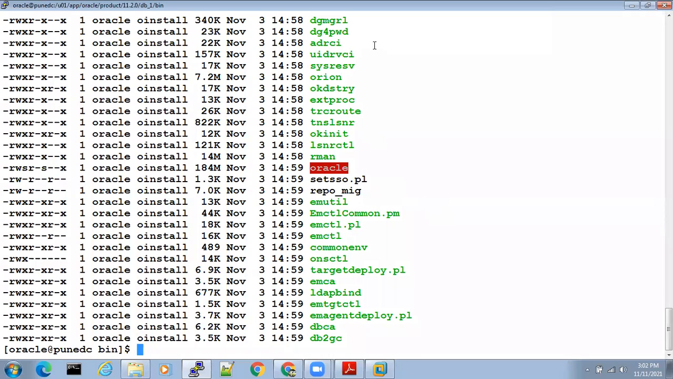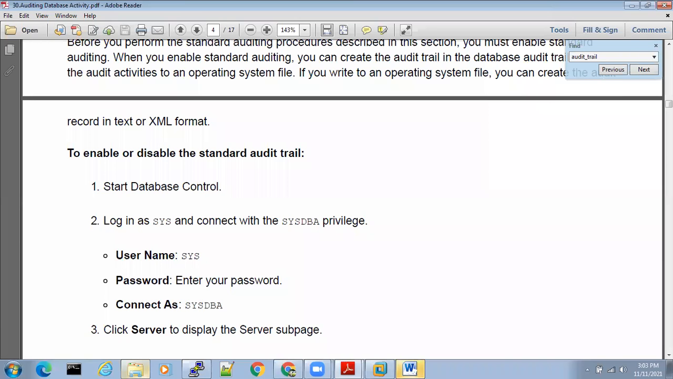Now coming to the inventory part. I'll talk about the Oracle inventory. Everyone able to see the screen? This is the auditing document. I could give you this document directly to study, but you won't understand; everything is rocket science. That's the reason I'm here to help you.